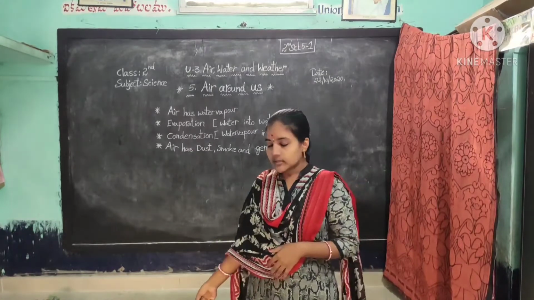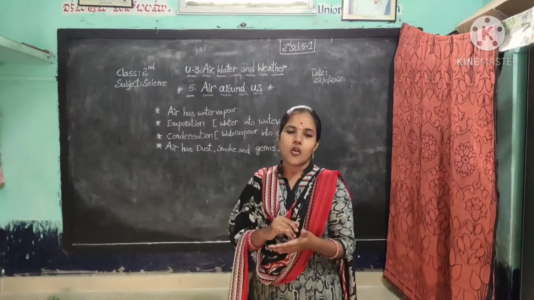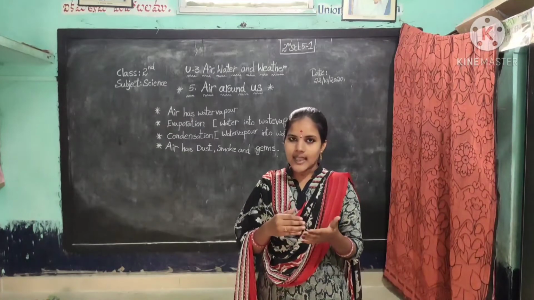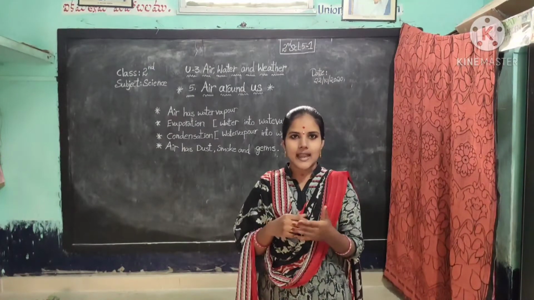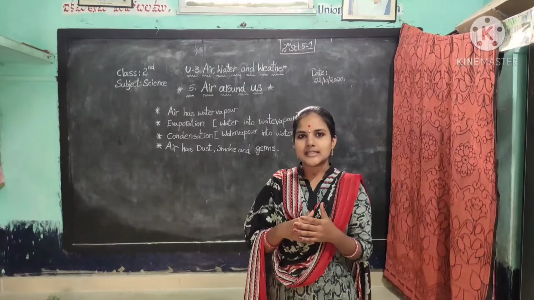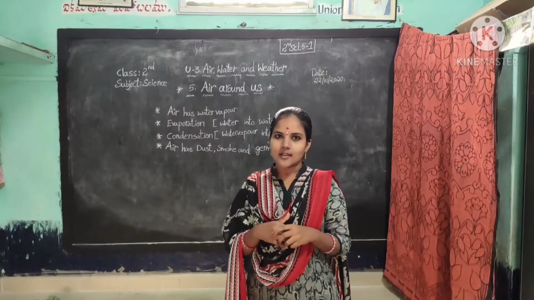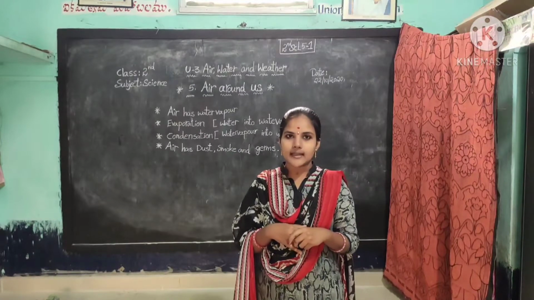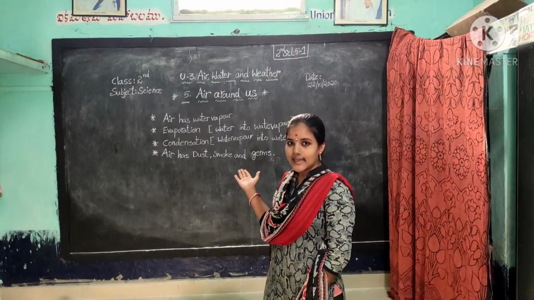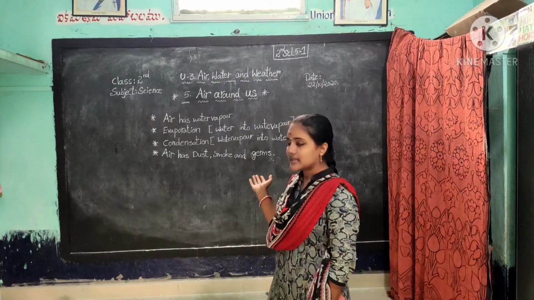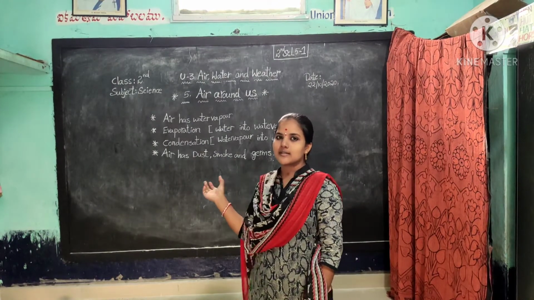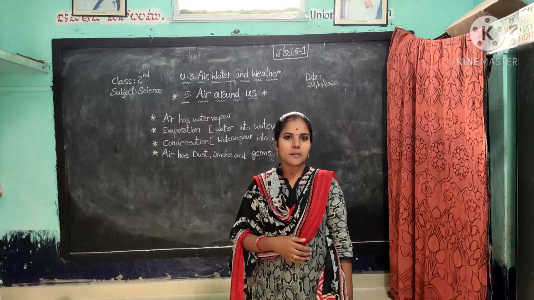Next, air contains water vapor, dust, smoke and germs. Germs means disease causing bacteria. Okay children, disease causing bacteria are called germs. Air has dust, smoke and germs.